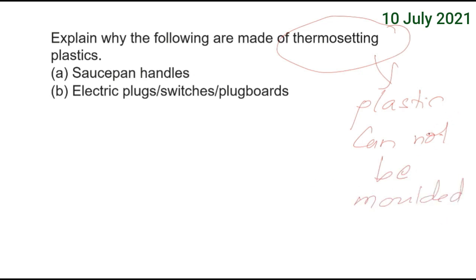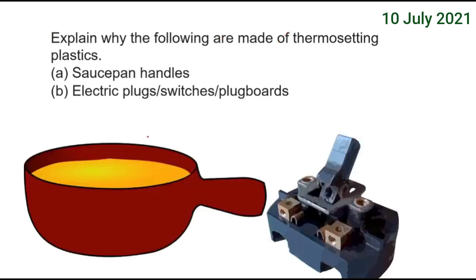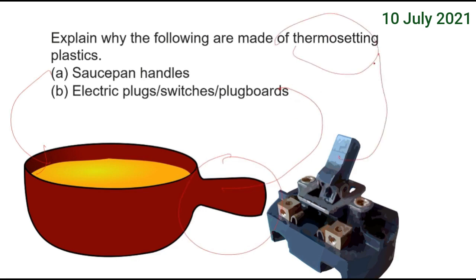Once spoiled, it is gone. You cannot remold it. Generally, the saucepans and electric plugs are made of thermosetting plastics. Consider this saucepan: the handle of that is made out of thermosetting plastics, and even this also is thermosetting plastics.